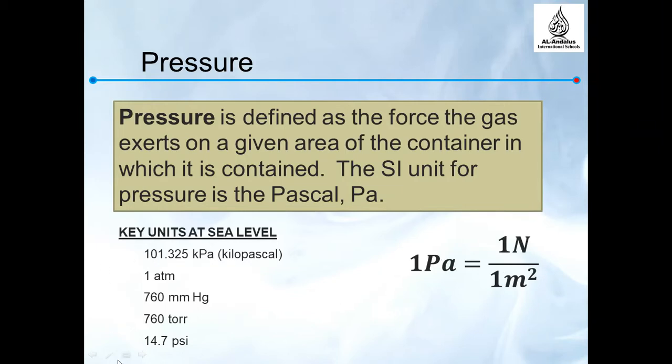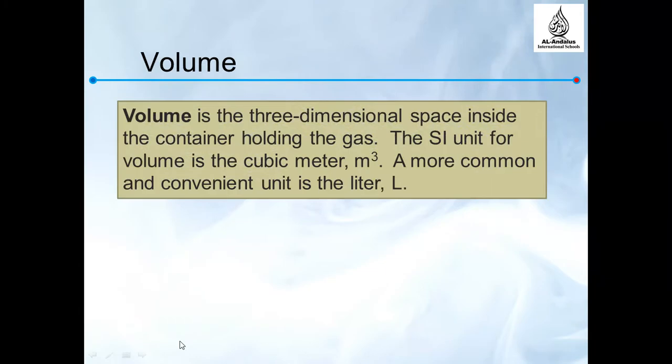So here are some key units at key level: 101.325 kilopascal, 1 atm, 760 mm of Hg, which is mercury, 760 torr, 14.7 psi. So the second thing here is the volume. The volume is the three-dimensional space inside the container holding the gas. The unit used for volume is liter or meter cubed, but liter is more common.